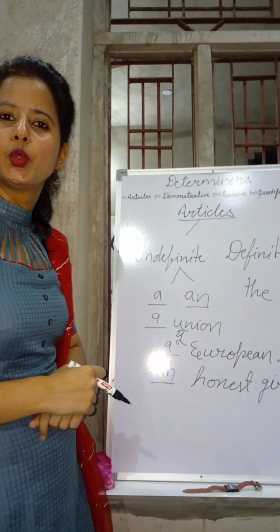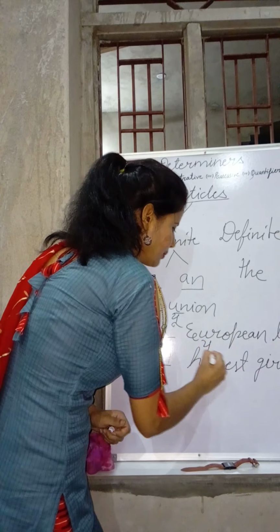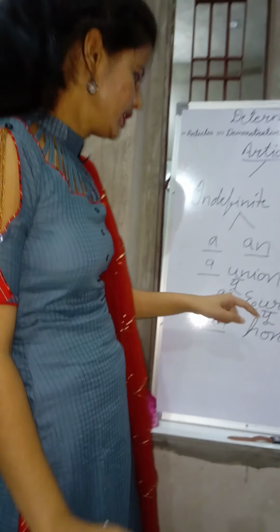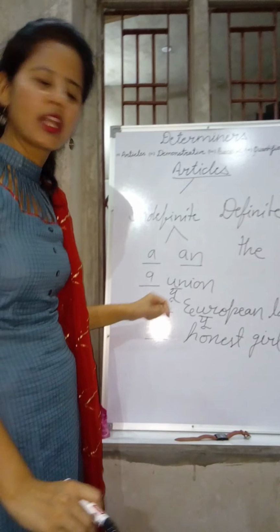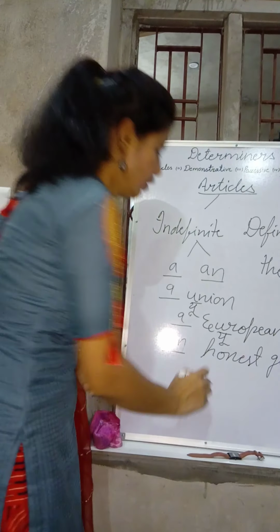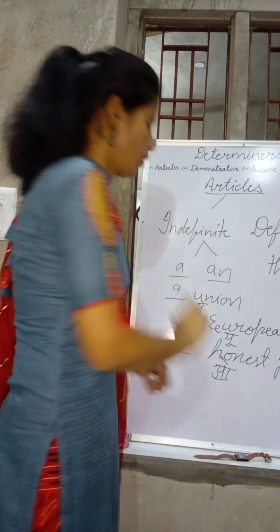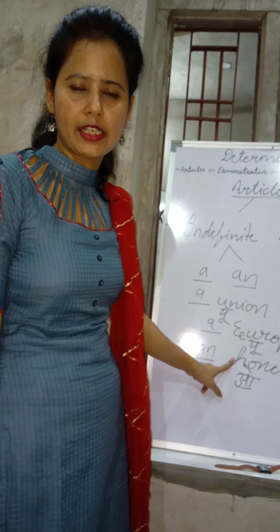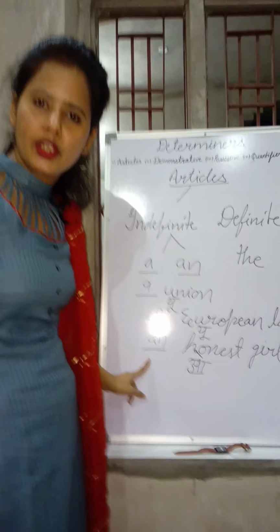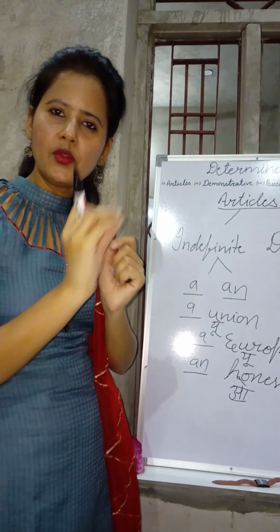Same here, European. We are not saying it like this. It's European. The word begins with the U sound, which means we need to use a here. And in the last one, you know very well, H is silent here. So the word begins with the O sound. And O is here a vowel sound. So definitely we have to use an here. So before using this, you need to see the sound of the word.